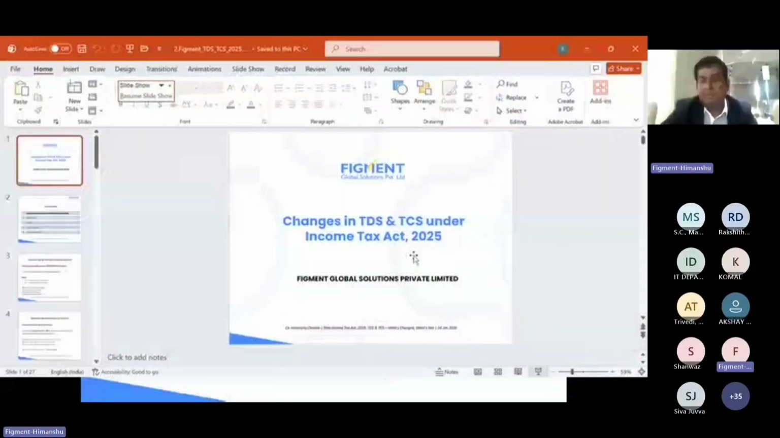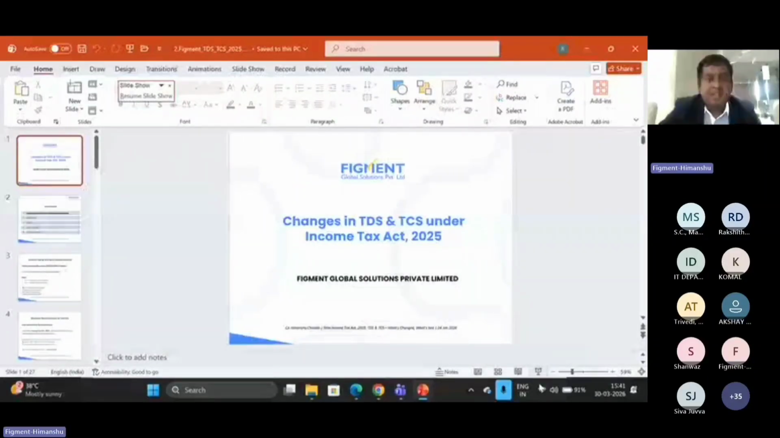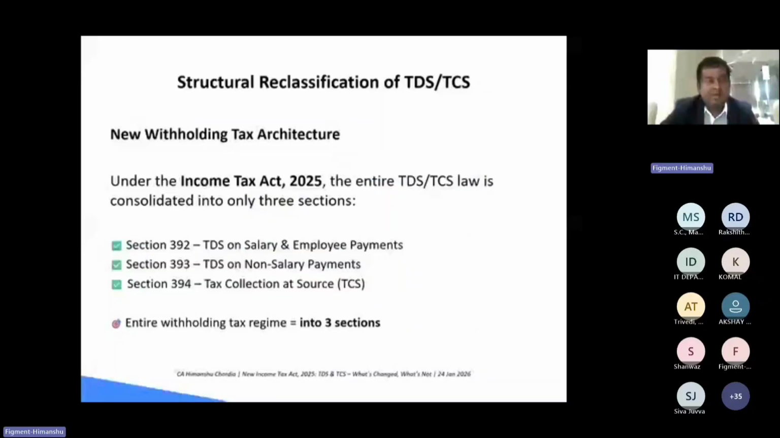Yes, sir. Now it's visible. So under the new income tax, one minute. So what new has been done under the Income Tax Act 2025? There is a structural reclassification of the TDS and the TCS sections.